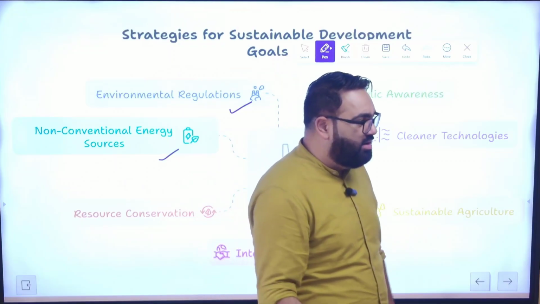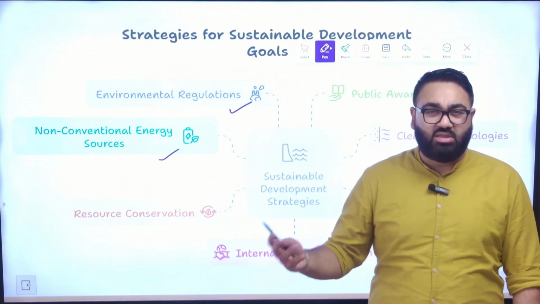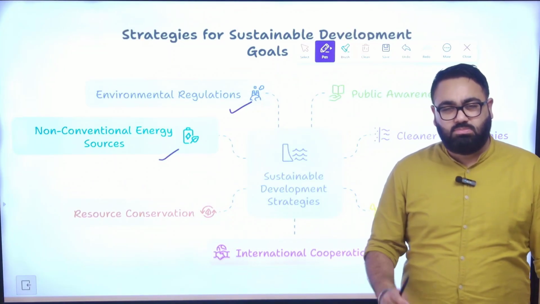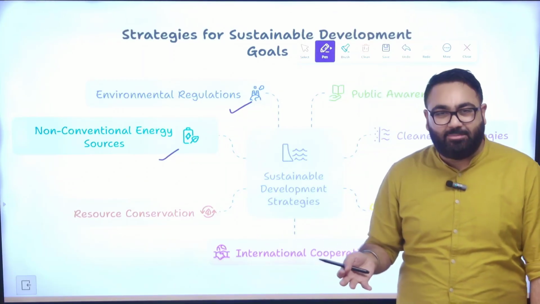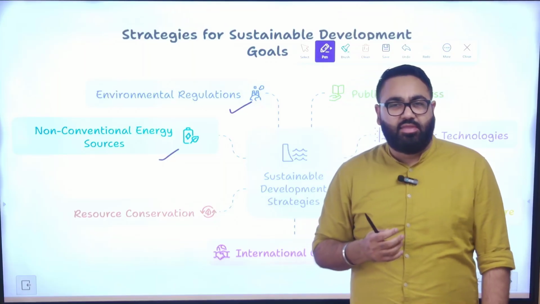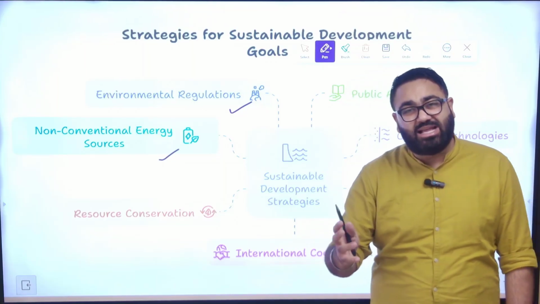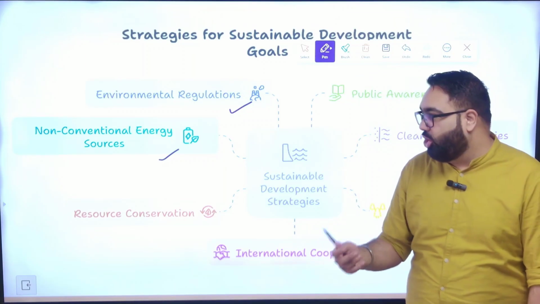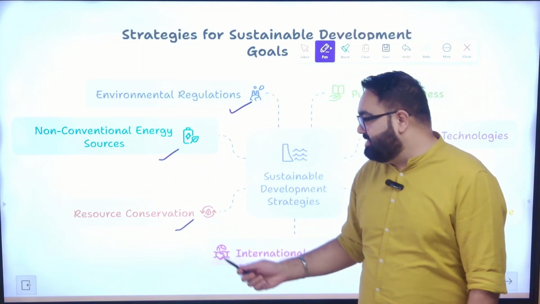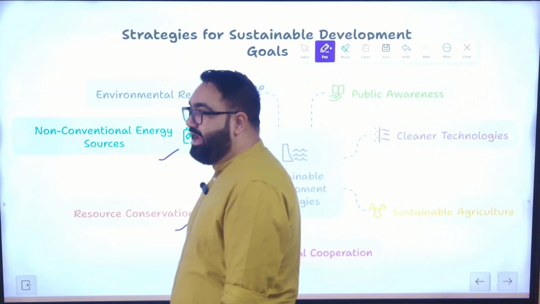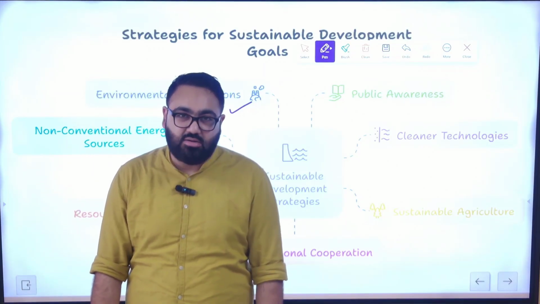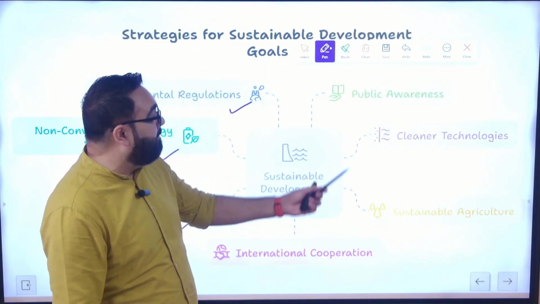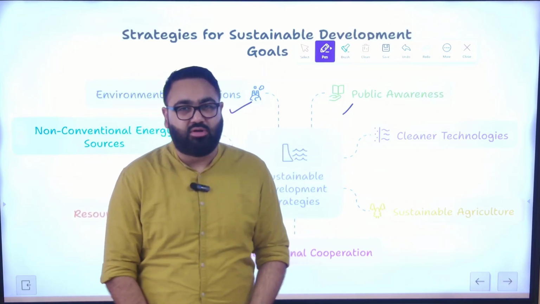If you remember, the government recently launched the Govardhan scheme as well. The government wants to give a push to biogas plants. These can be set up at a lower cost. They can be set up in rural areas as well. So something that is sustainable for the long run. Resource conservation, trying to make sure we only use the resources that are urgently required. Apart from that, public awareness, very, very important.